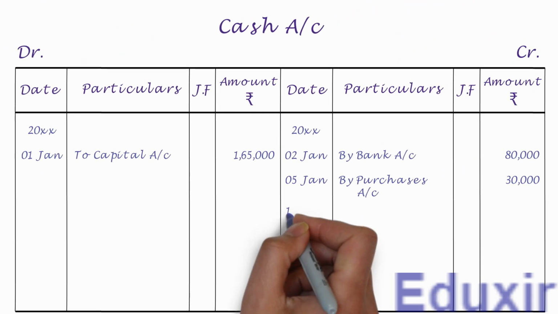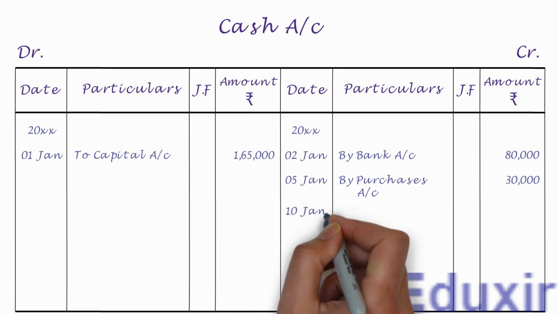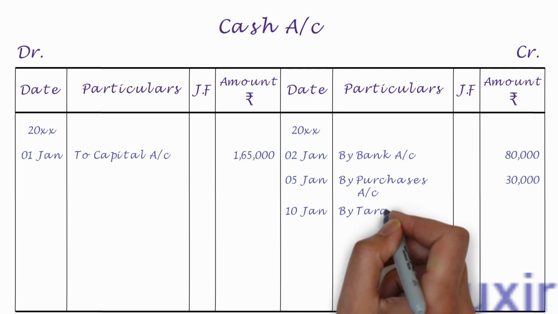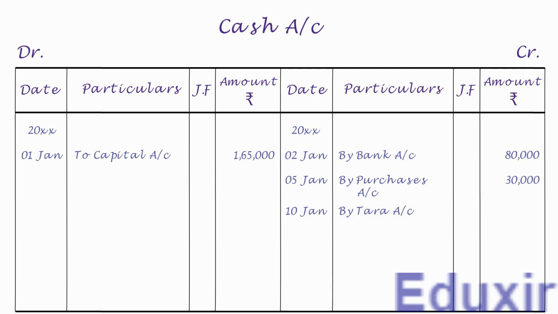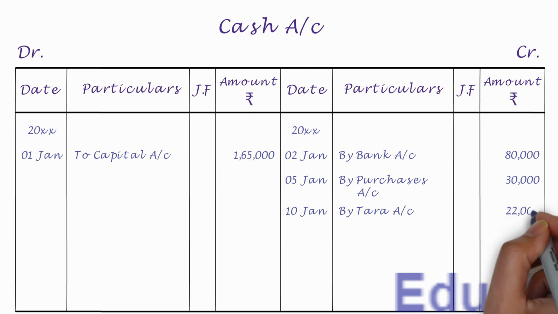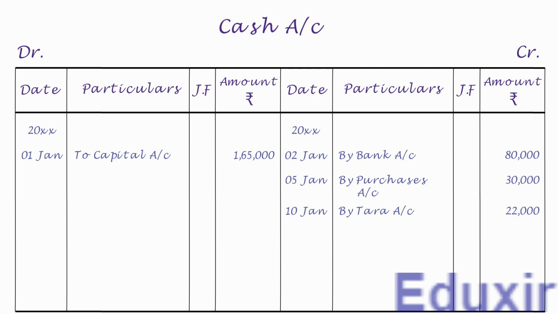Let us first write the date in the date column. We need to write by Tara account into the particulars column. Let us write the credit amount of 22,000 rupees into the amount column. That completes the posting of this journal entry into the cash account. Let us now take up the next entry.